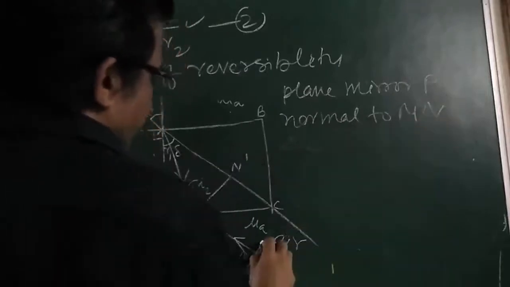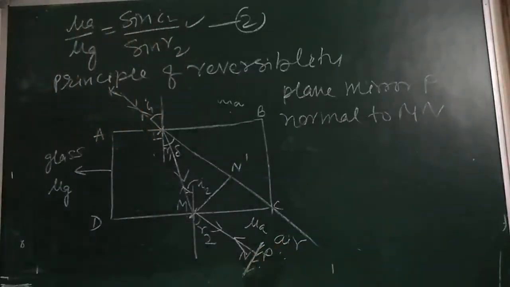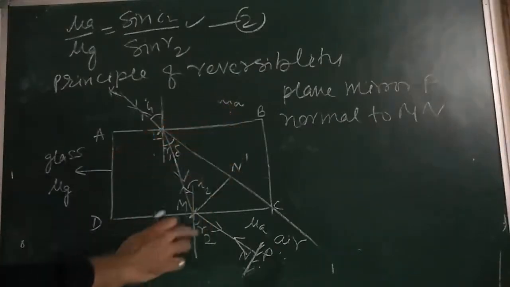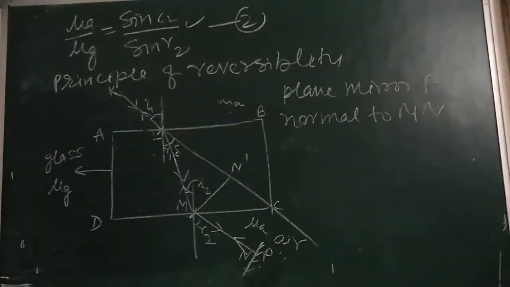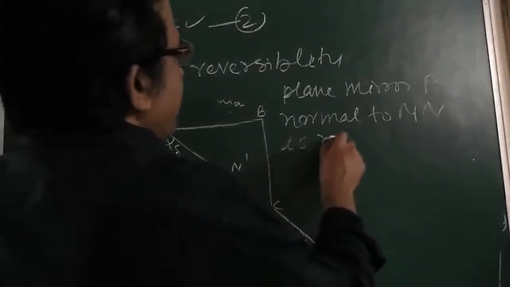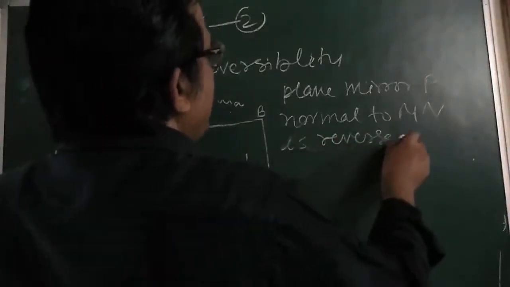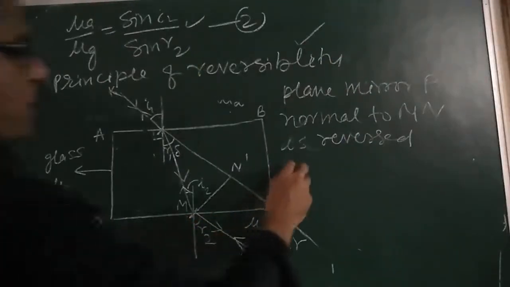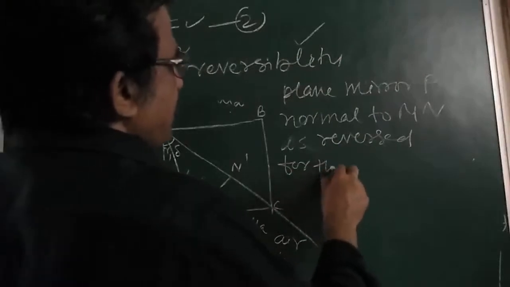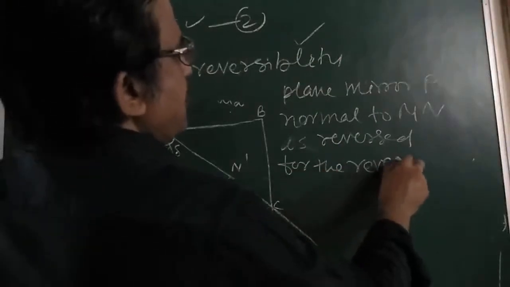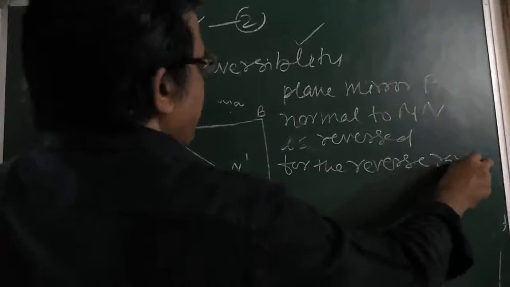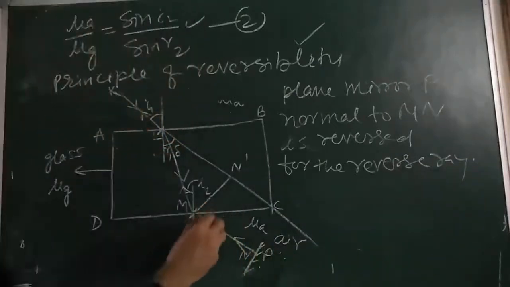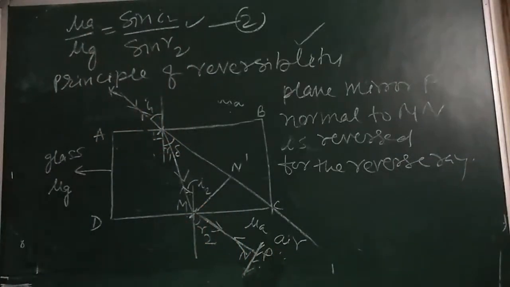You can see here in the figure. Normal to the path MN is reversed, according to the principle of reversibility. So for the reverse ray, here again apply Snell's law at M.